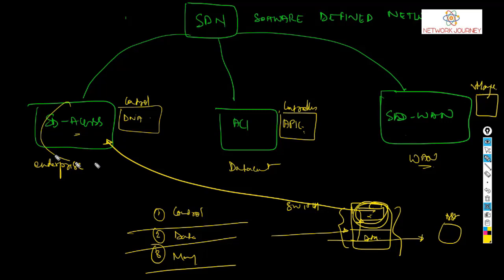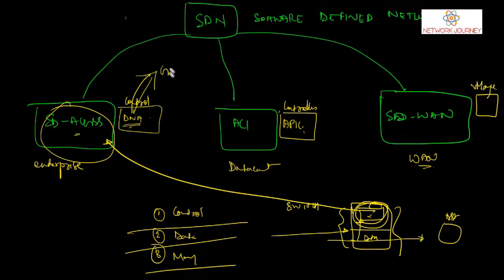This control plane will be integrated with these DNA boxes, and we will be having a GUI, the graphical interface, where I can see everything in my enterprise: which policies are applicable on the enterprise, what VLANs I have, what the consumption of the traffic is, what devices are down at the moment, which data center is down.